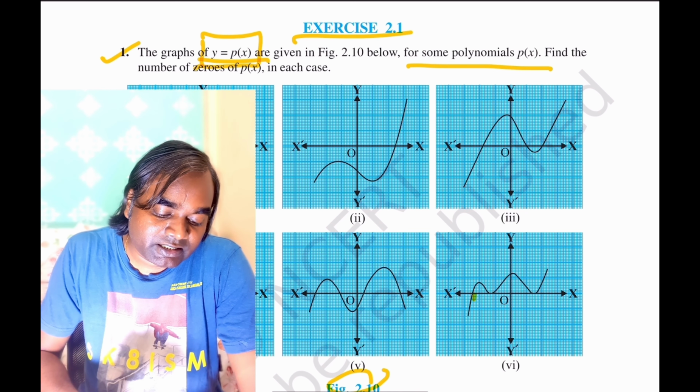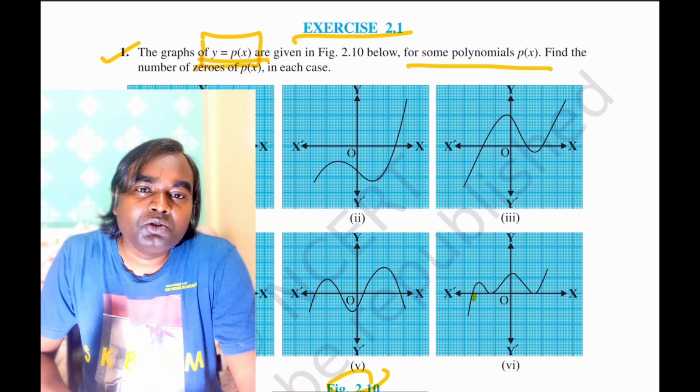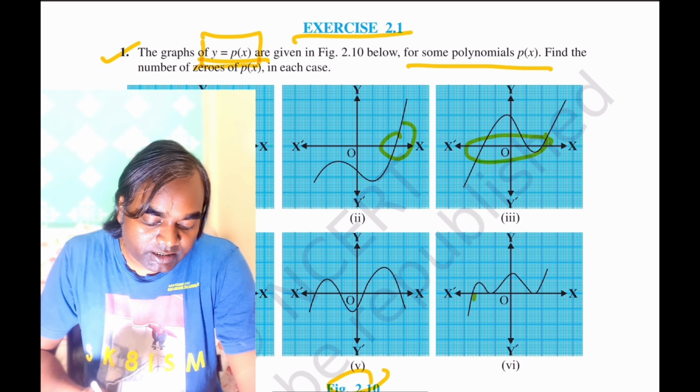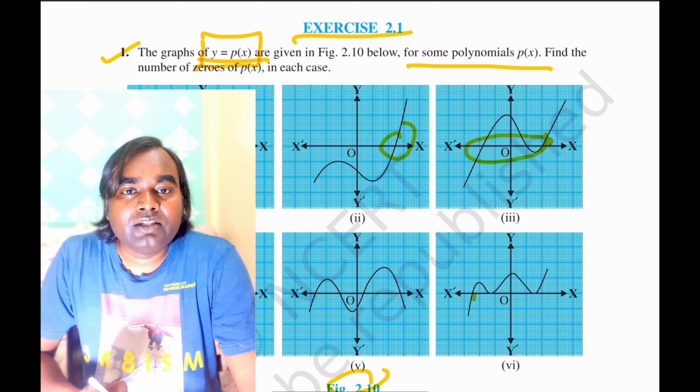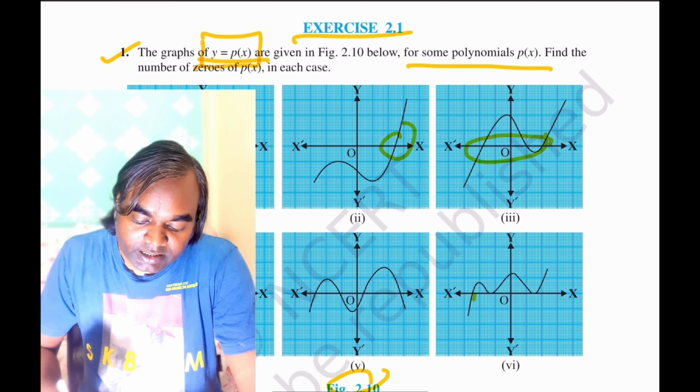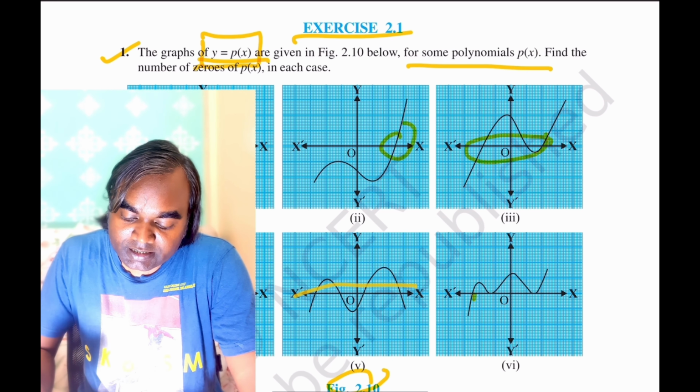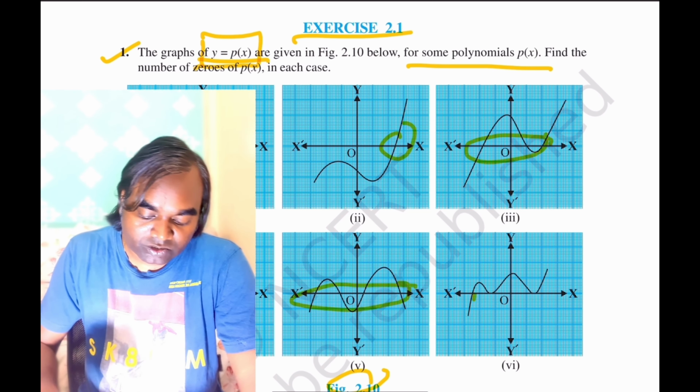So here it is not intersecting the x-axis, no zero. Here it is intersecting at one point. It is intersecting the x-axis at one point. So 1 zero. Here it is intersecting at 3 places. So 3 zeros. Here it is intersecting at 2 places. So 2 zeros. Here it is intersecting at 4 places. So 4 zeros. Here intersecting at 1, 2, 3 places. So 3 zeros.